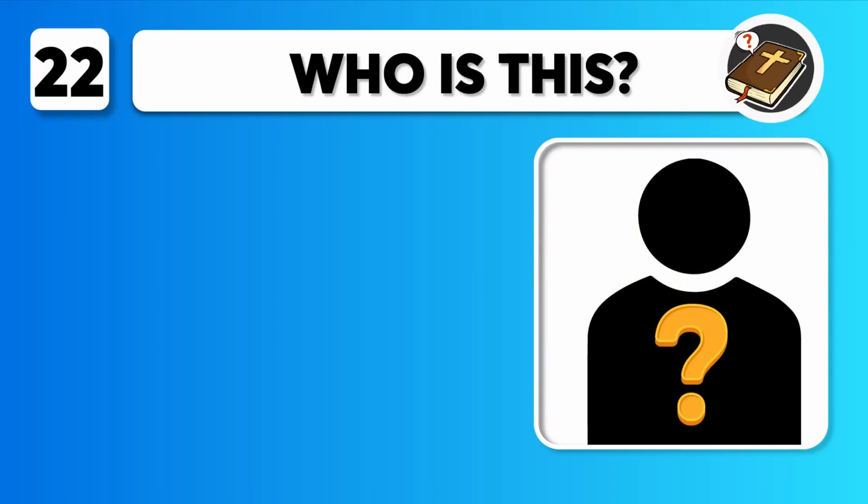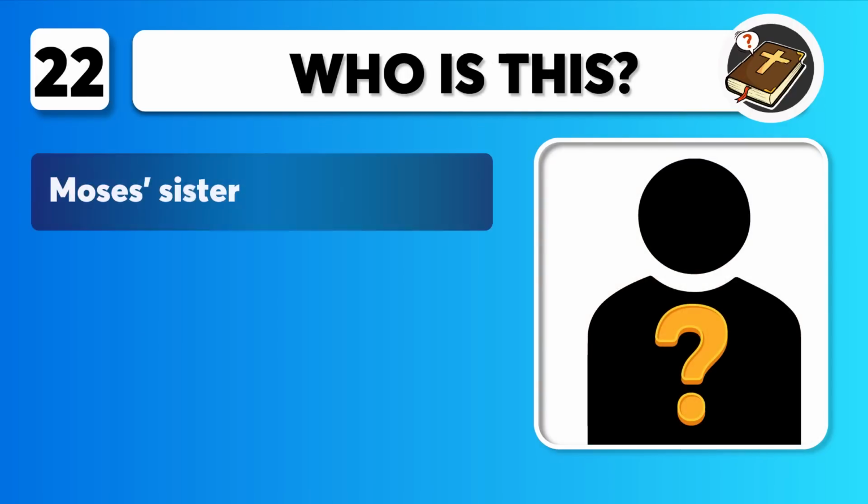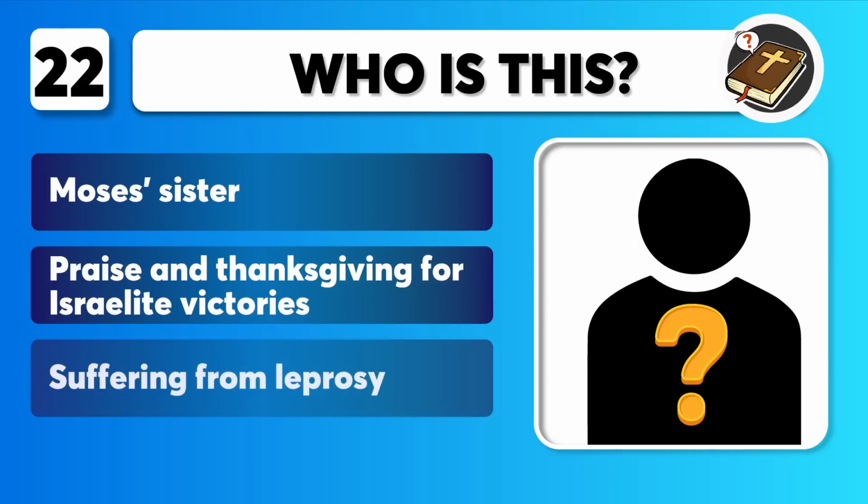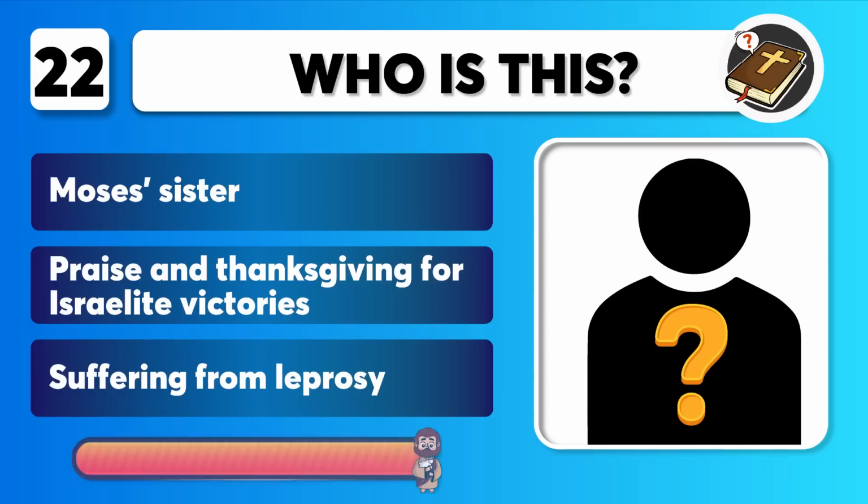Question 22 includes clues. Moses' sister. Praise and thanksgiving for Israelite victories. Suffering from leprosy. Who is this? You get 10 seconds.